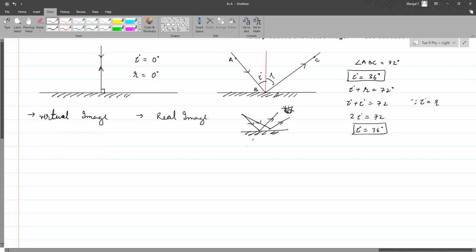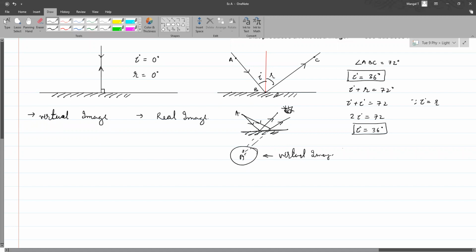But for you, the rays appear to be coming from here. So suppose this is an object and this is the image of that object. The image appears to be there. This is a mirror, and there is nothing behind it. That's why this is called a virtual image.